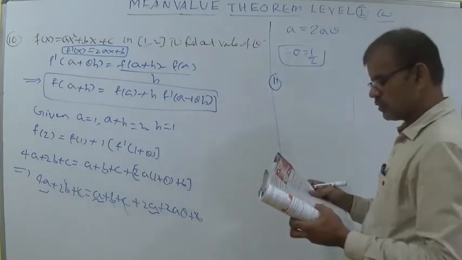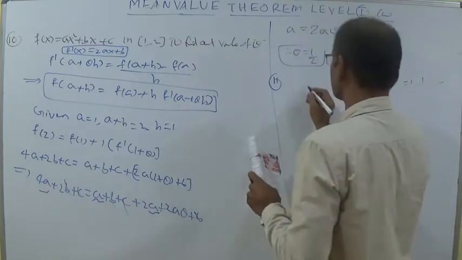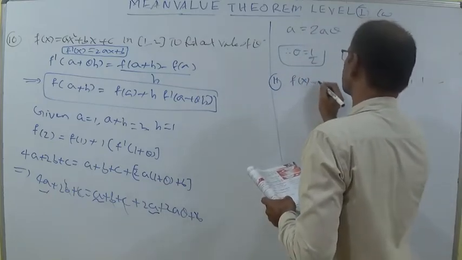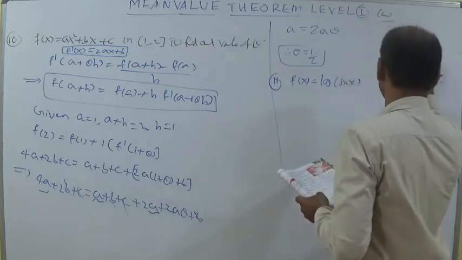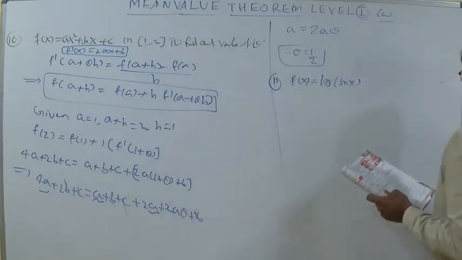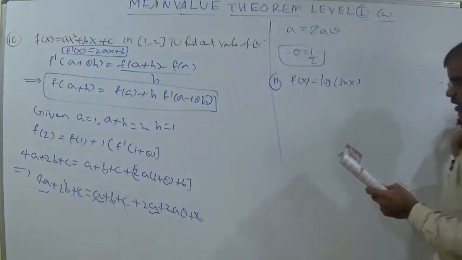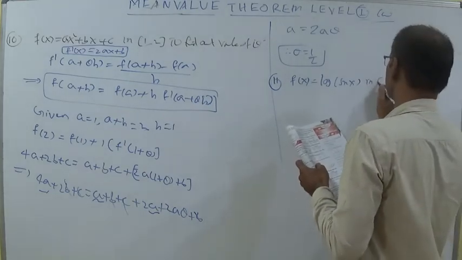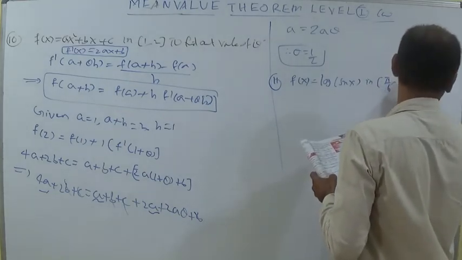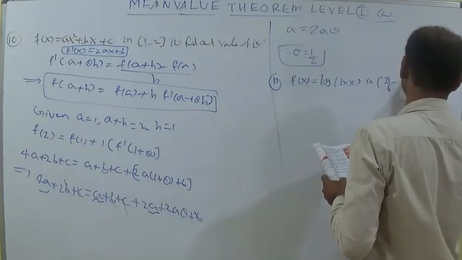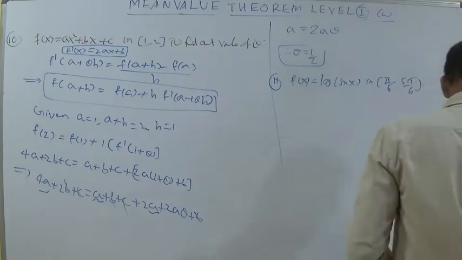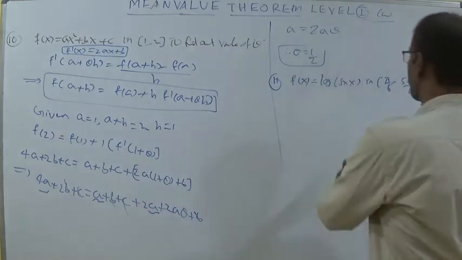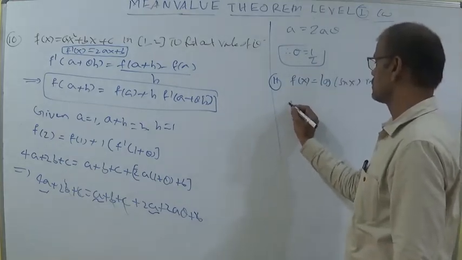The value of c in Lagrange's mean value theorem of the function f(x) = log sin x in the closed interval π/6 comma 5π/6. You should calculate the value according to the mean value theorem.